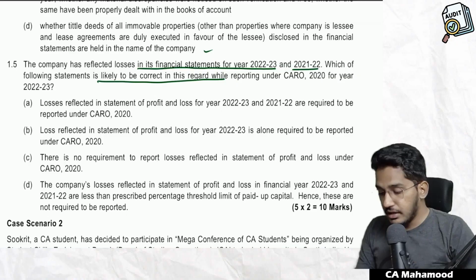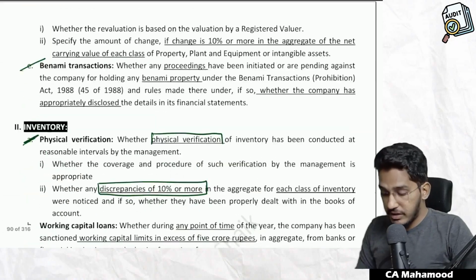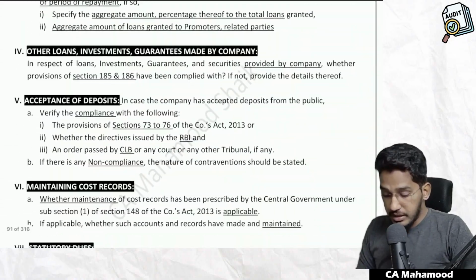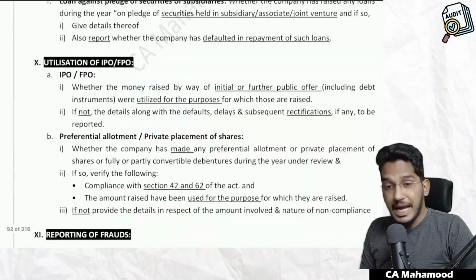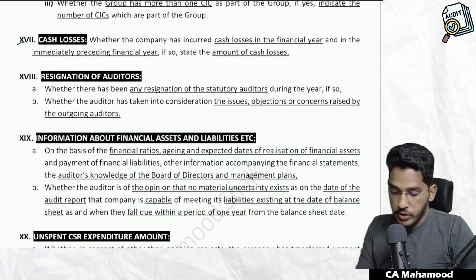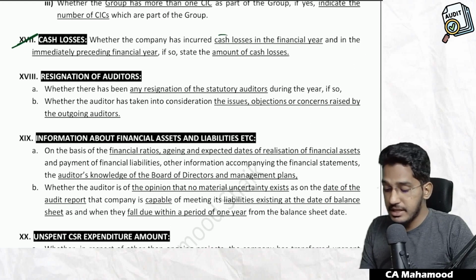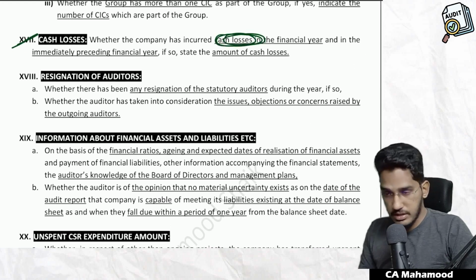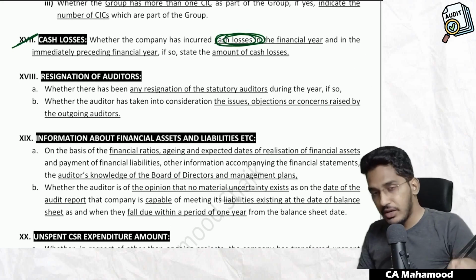See, under CARO 2020, we have one reporting requirement regarding losses. But they are asking you to report only cash losses, not loss as per statement of P&L. This one, 17th point, whether the company has incurred any cash losses in the financial year as well as in the preceding financial year. So if there is a cash loss, then you are required to report.